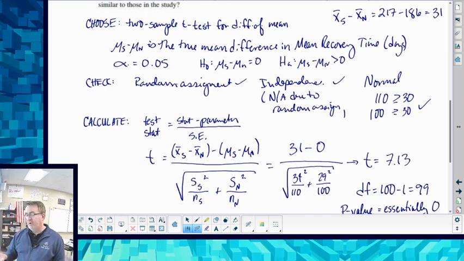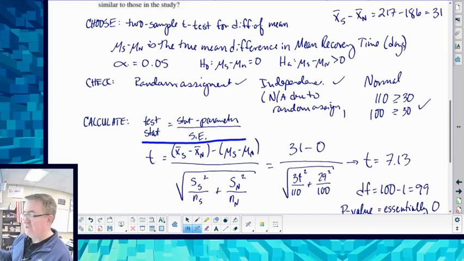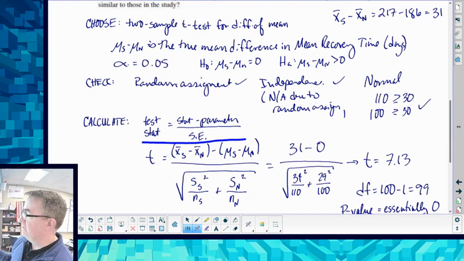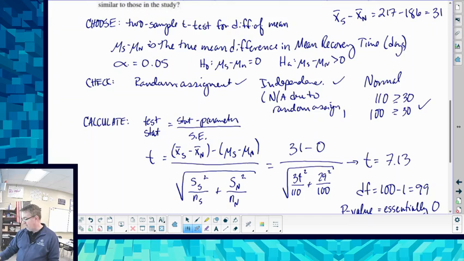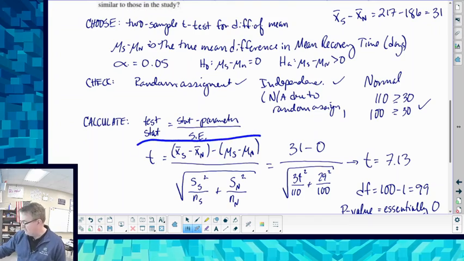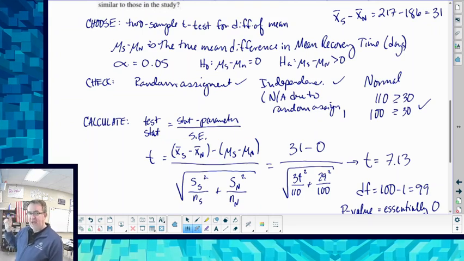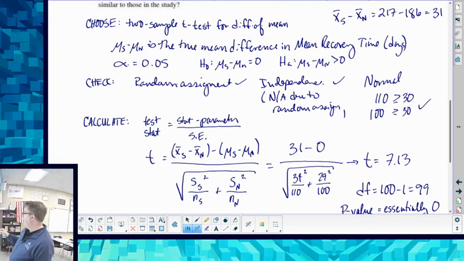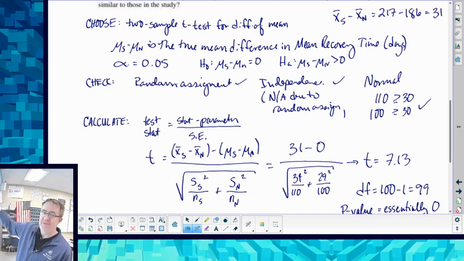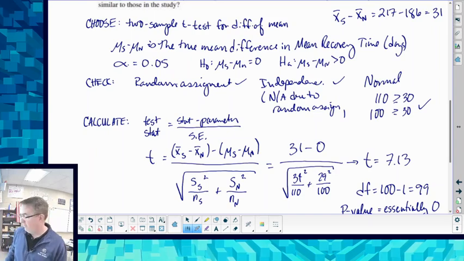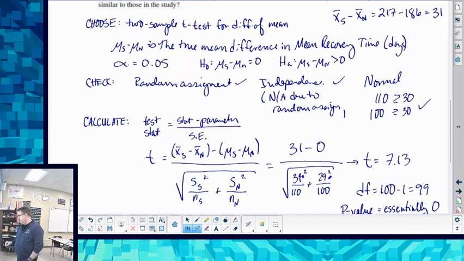Now, for the calculated part, we have the name of the test down here. And again, this part right here is on your formula sheet. A lot of this is to make sure that you have redundancy and you're getting your head in the right place. So from there, we write down this massive formula. We need to have that down there just because if, let's say, we forgot to name the test, this would allow us to go through and get credit for that. We plug everything in. Please make sure that you square your standard errors down over there.